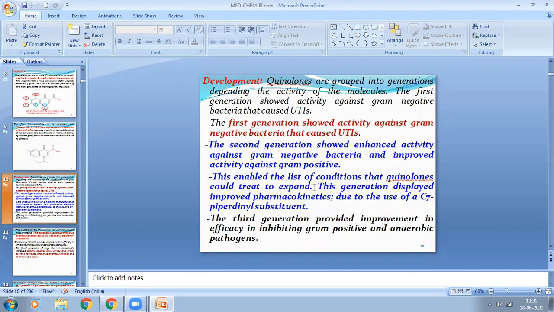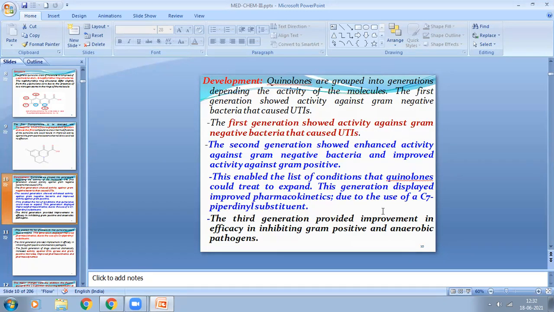These enabled the list of conditions that quinolones could treat to expand. The generation also improved the pharmacokinetics due to the use of the C7 piperidine substituent. Means the second generation shows activity against the gram-negative bacteria, but it also improves the gram-positive bacterial activity.